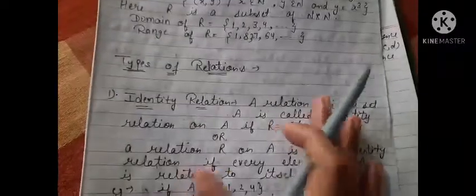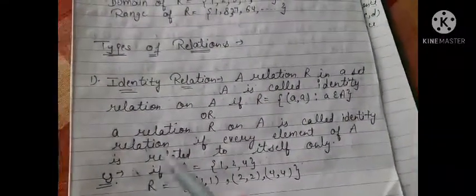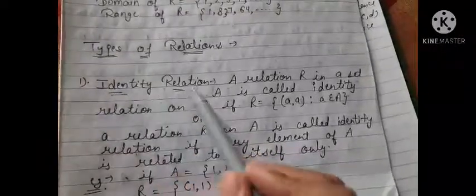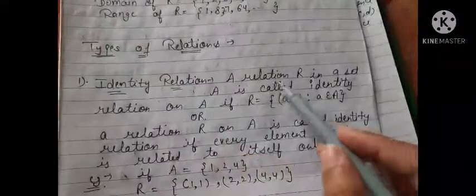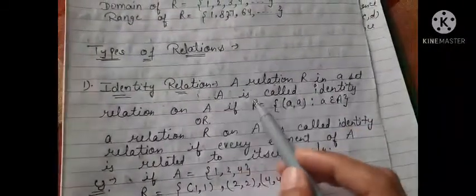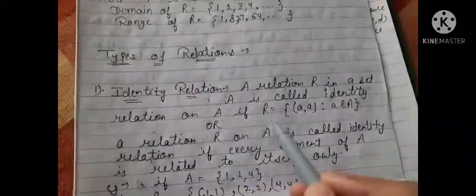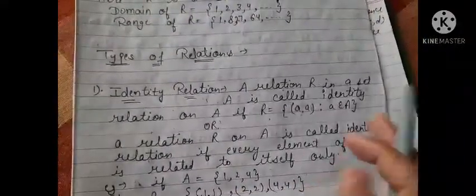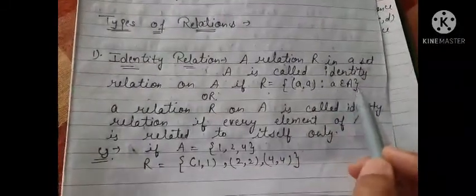Now we'll discuss the types of relations. What types of relations are there? First, identity relation. A relation R on a set A is called the identity relation on A if R is equal to {(a, a) such that a belongs to A}.